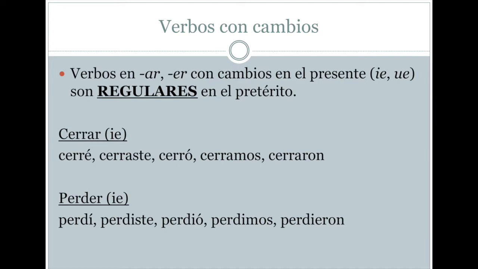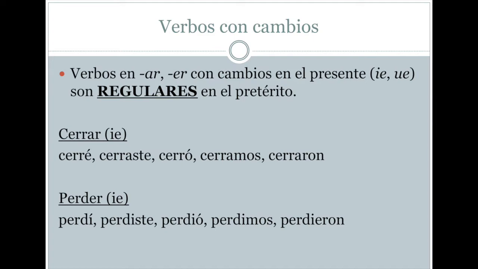However, we have stem-changing verbs, verbos con cambios en la raíz. Remember that some verbs in Spanish in the present have root changes.